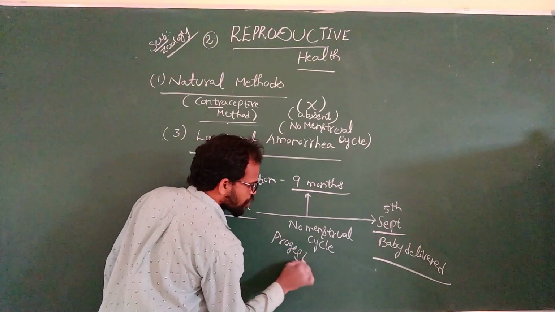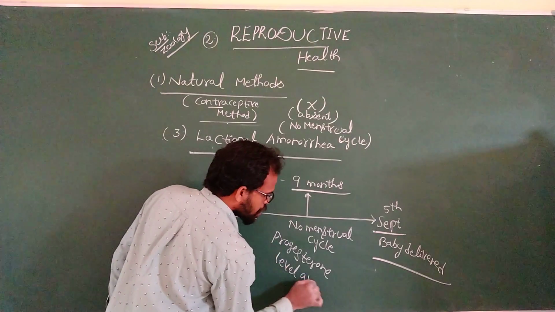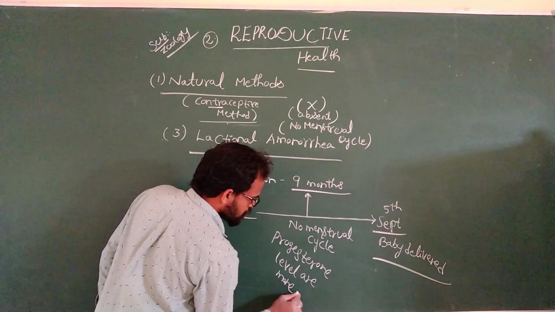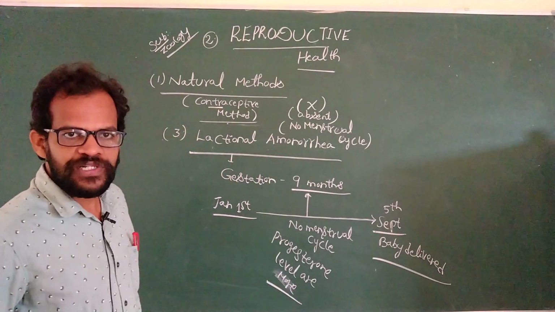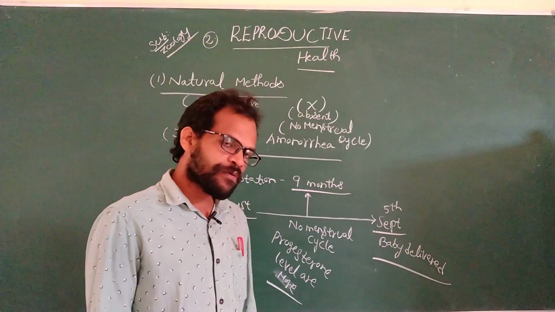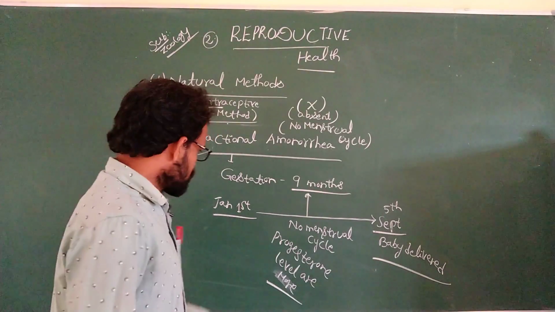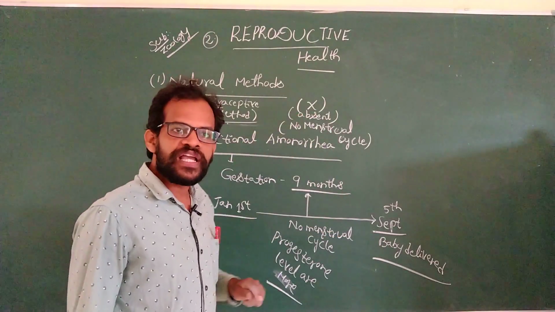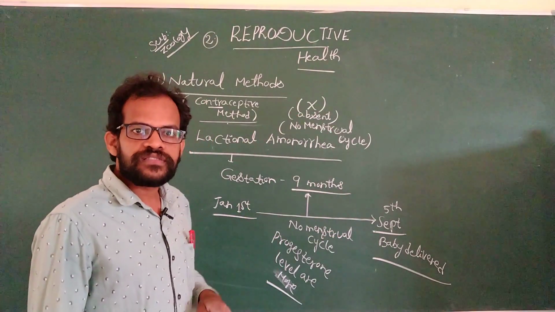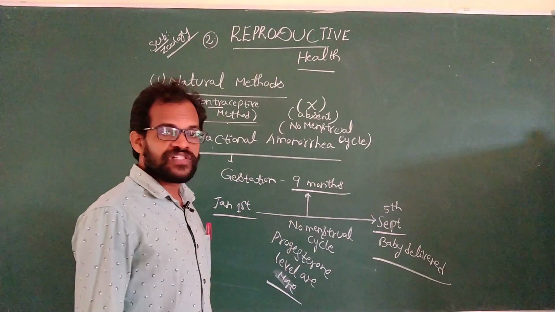Progesterone levels are high. No menstrual cycle means no egg is formed. No egg is formed means no fertilization. No fertilization means no pregnancy. From the first month to the last 9th month, the couples may participate in sexual intercourse, but there is no pregnancy. The reason is there is no menstrual cycle.